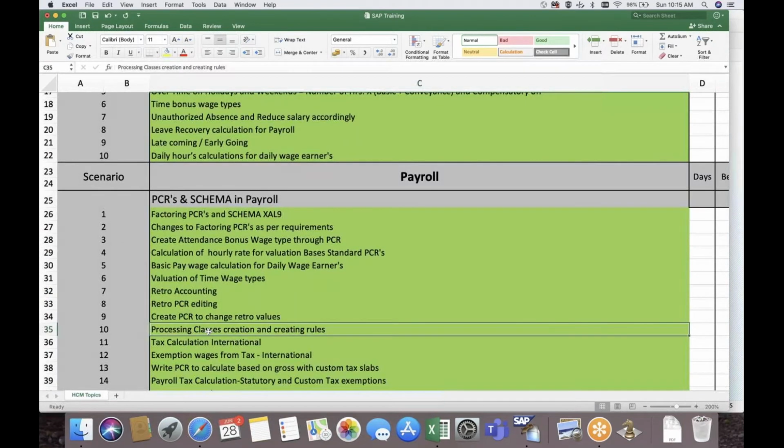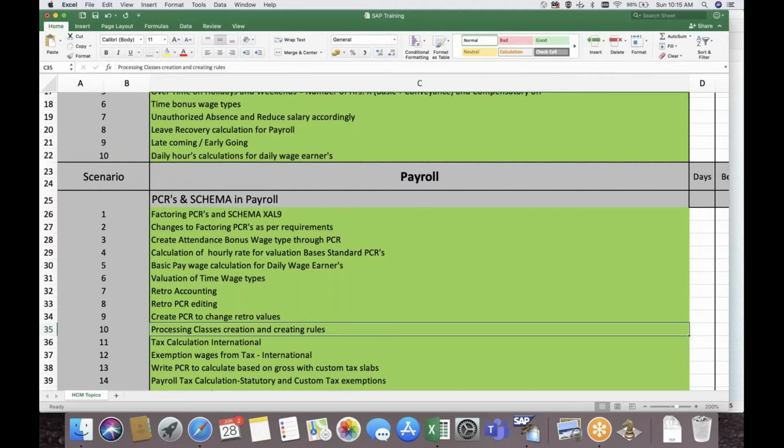We'll take the example of tax calculation, which is one of the important parts of payroll. Different countries have different kinds of tax calculations, but in our program I'm not going to cover anything country specific. Instead, I will take a simple example of an international country and address it with some small slabs and some exemptions, or you can say deductions, which we have to reduce to calculate the taxable income. In achieving all these tax calculations, I will tell you how the processing class will work.